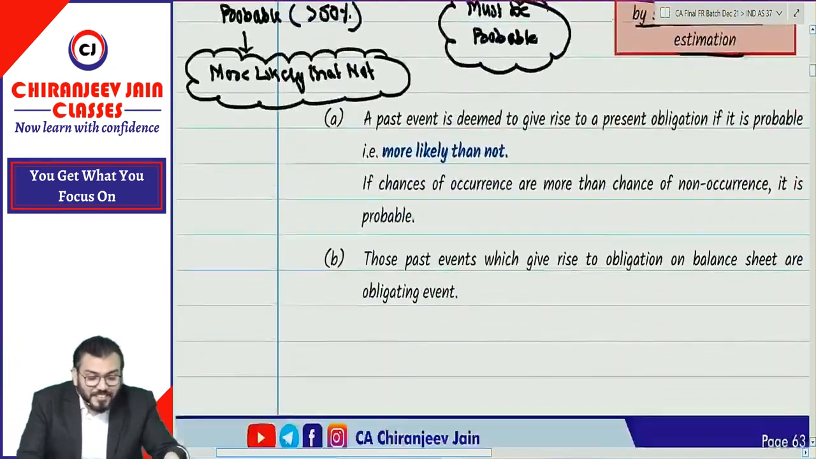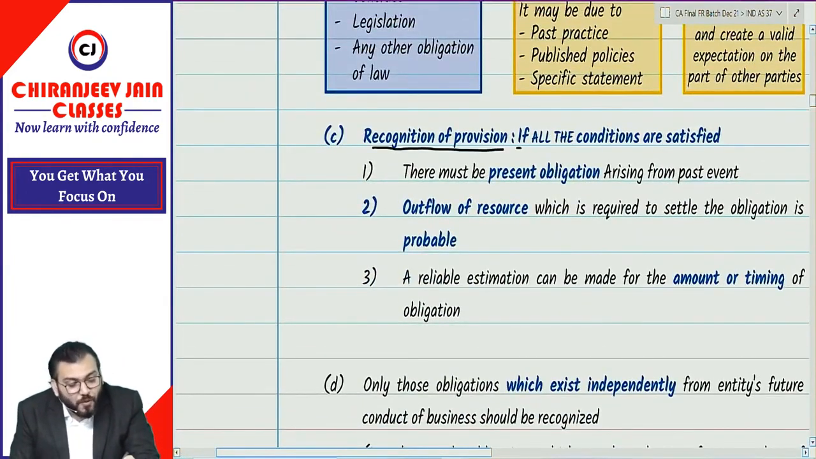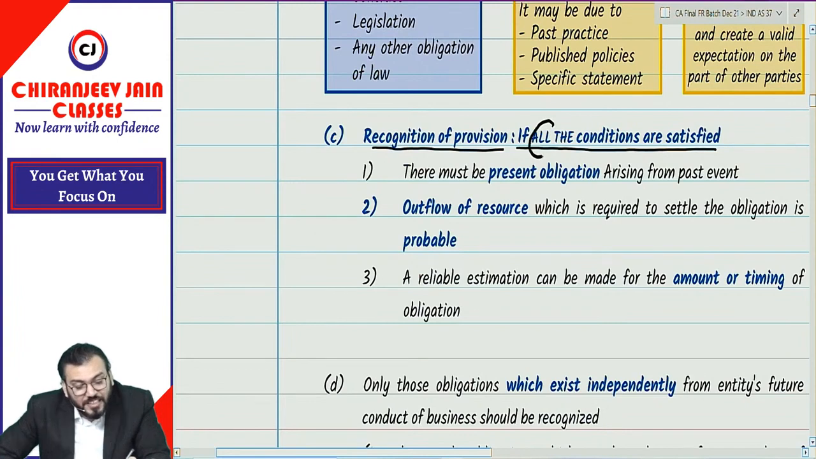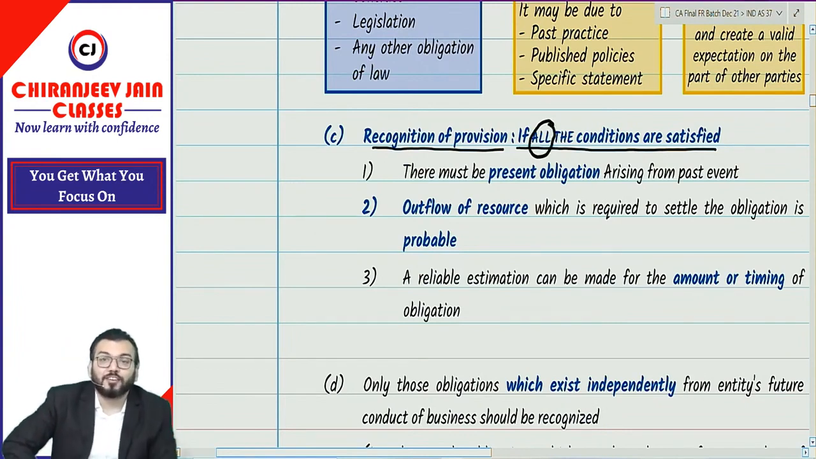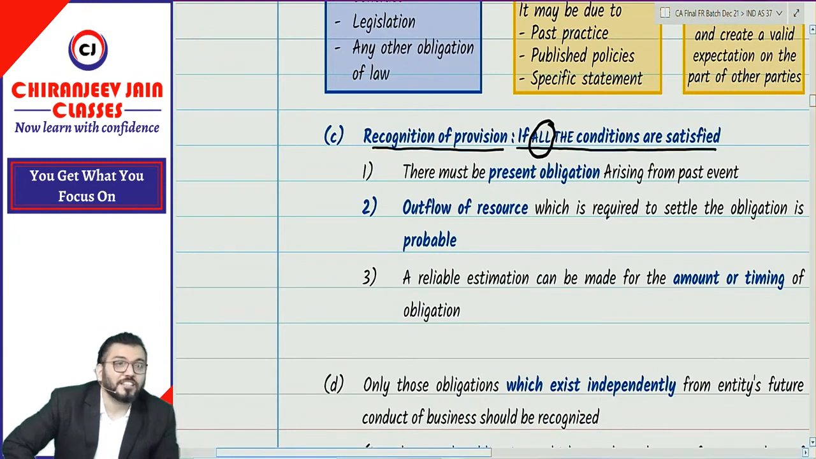What are the 3 conditions for recognition of provision? Let's see. Recognition of provision: if all the conditions are satisfied, recognize provision. If any one condition is not satisfied, we will not recognize provision. What is the meaning of recognition? Recognition means record journal entry as per books of account. So when we say recognize, it means record journal entry. When we say do not recognize, we will not pass any journal entry.